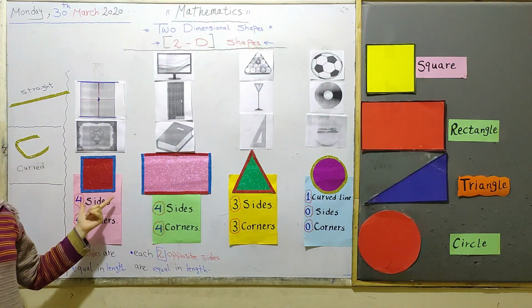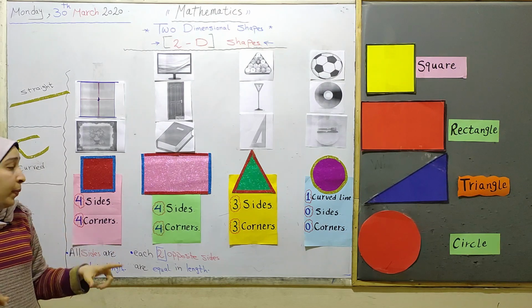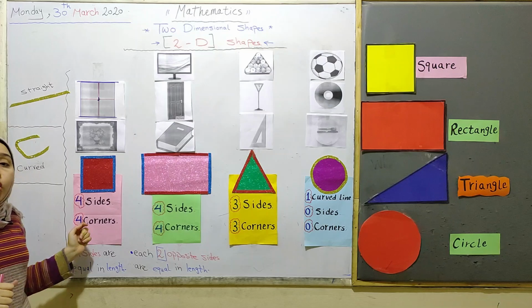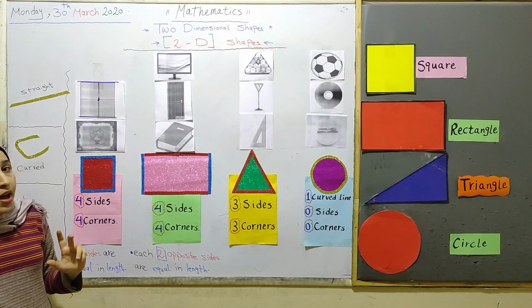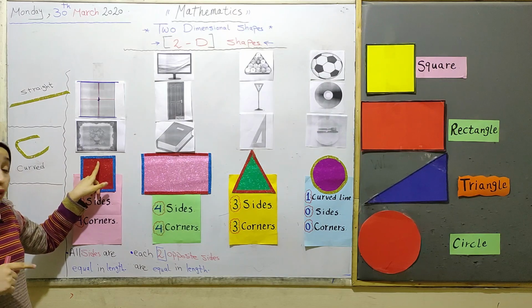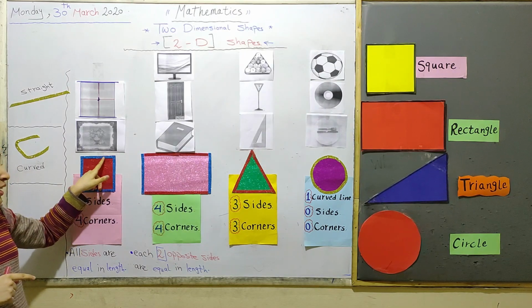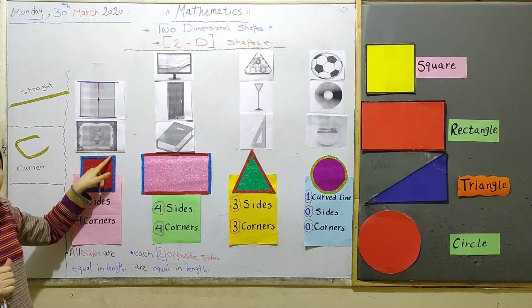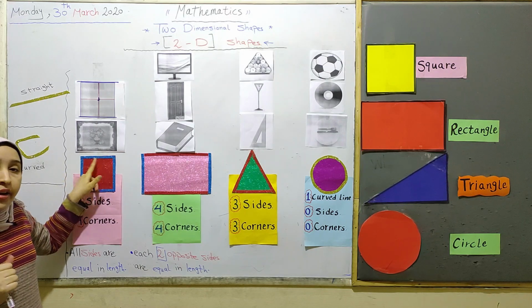This square consists of 4 sides and 4 corners. What about sides and what about corners? Look at this blue line. We can call it a side.